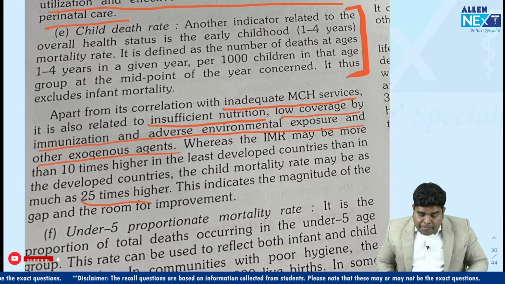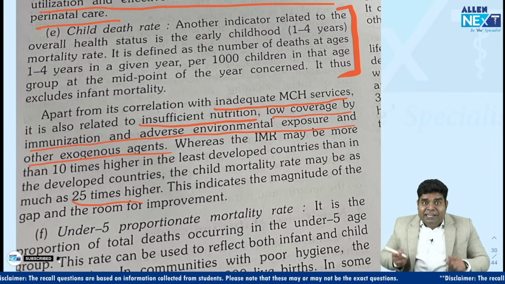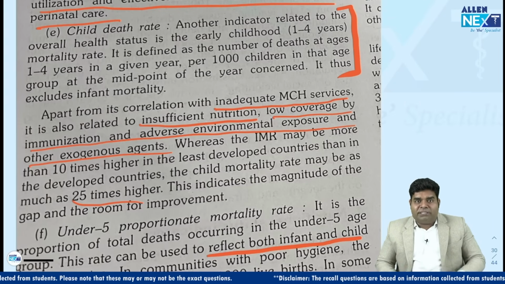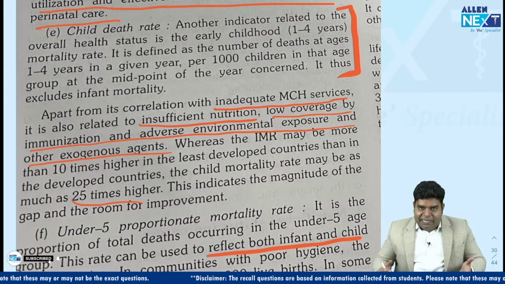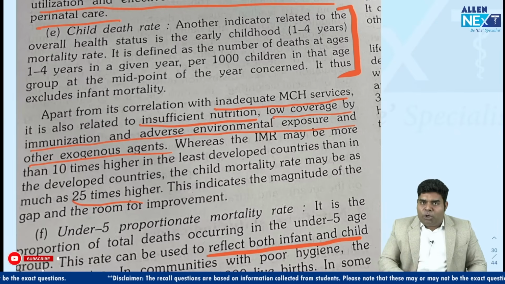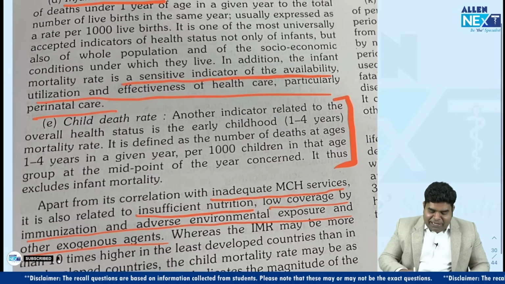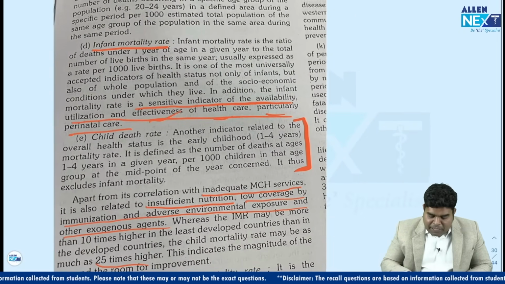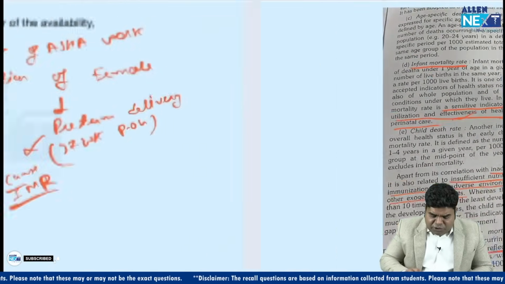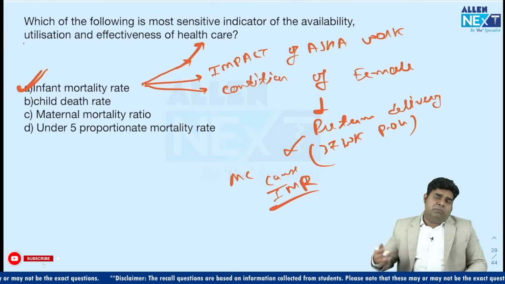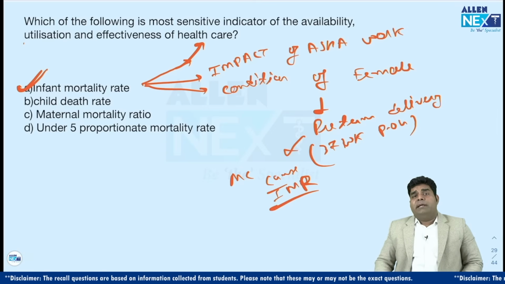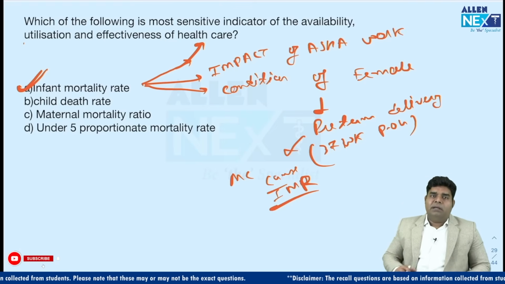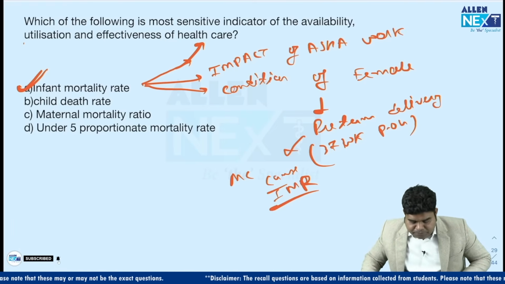answer child death rate. Now what does under 5 proportional mortality rate tell us? It reflects both infant and child mortality rate, because under 5 means from birth to 5 years, how many die. So infant and child both are included in it. But because it is clearly written that IMR is the most effective sensitive indicator, that is the answer of choice, definitely IMR. Maternal mortality rate does not tell so much about the health system of the country. It only tells more about the female condition, although it reflects the health system, but IMR is always a better indicator than MMR. Okay, chalo.